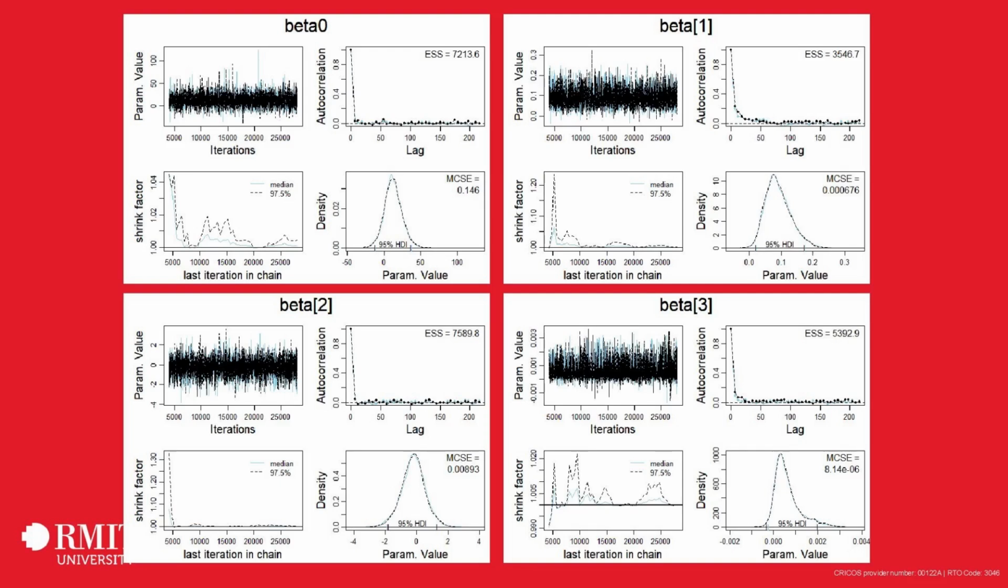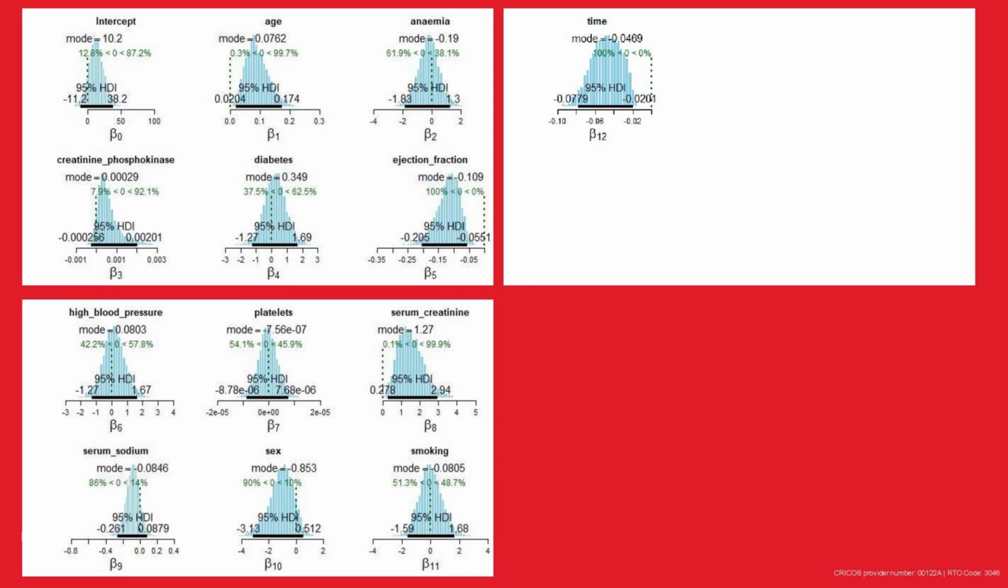Once I was satisfied this had gone well, then I plotted the posteriors together. Several of these posteriors show that 0 falls almost in the middle of the distribution. For the 5 variables of anemia, diabetes, high blood pressure, platelets, and smoking, there was insufficient evidence to reject the null hypothesis that the parameter values are 0. So these variables won't be included in the final model selection.